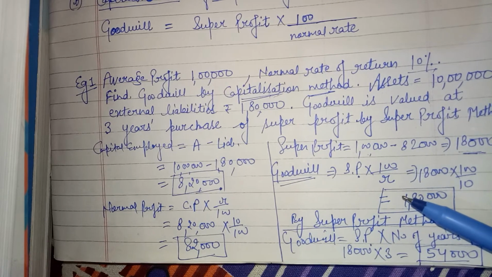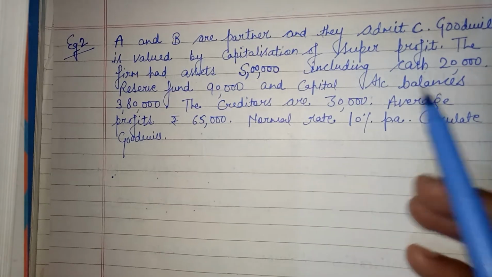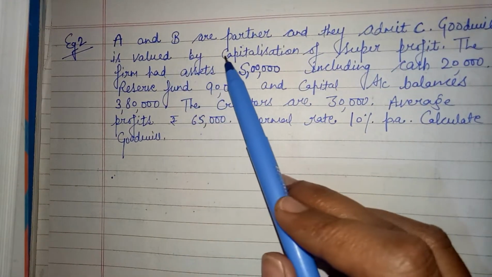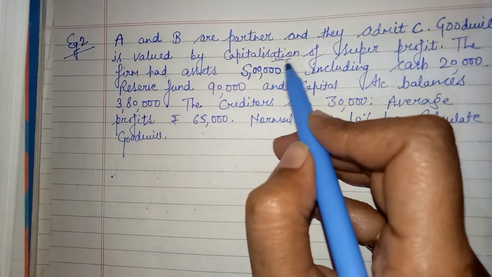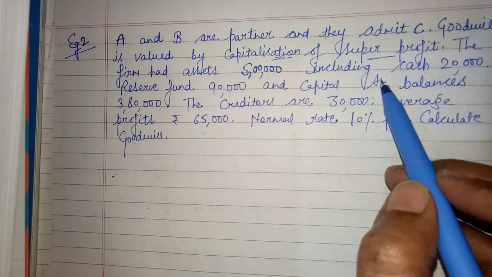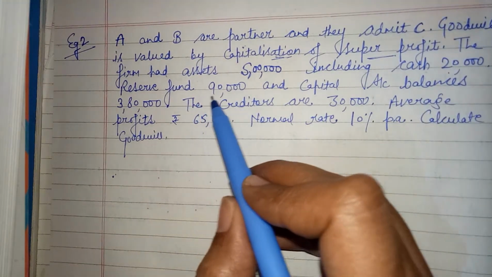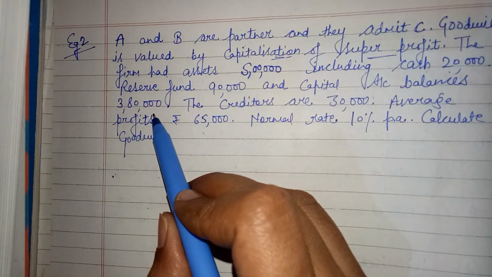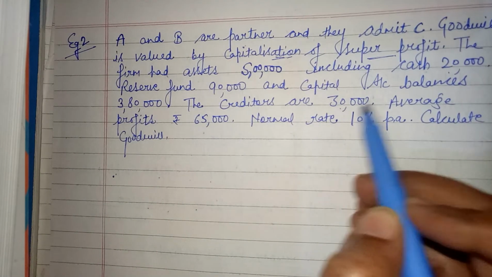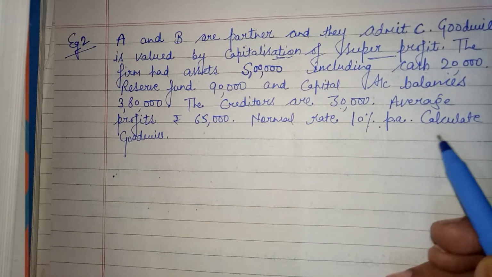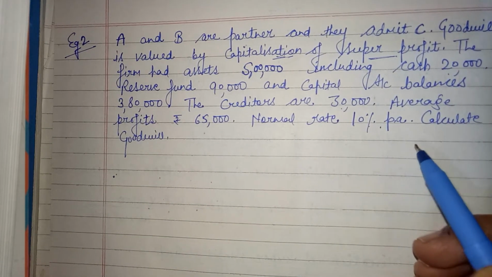Clear? See the next example. A and B are partners and they admitted C. Goodwill is valued by capitalization of super profit. The firm had assets 5 lakh including cash 20,000, reserve fund 90,000 and capital account balance 3,80,000. Creditors are 30,000, average profit 65,000, normal rate of return 10%. Calculate goodwill. Clear?